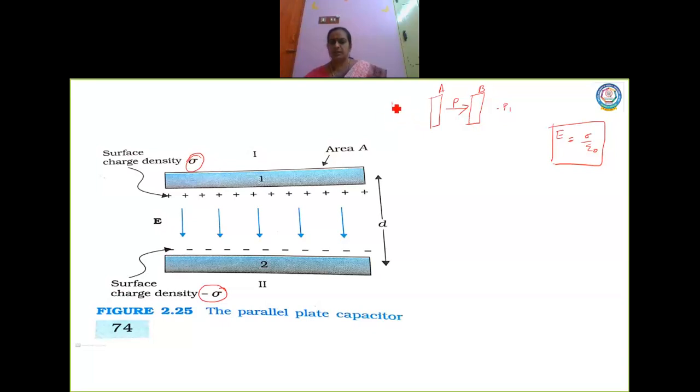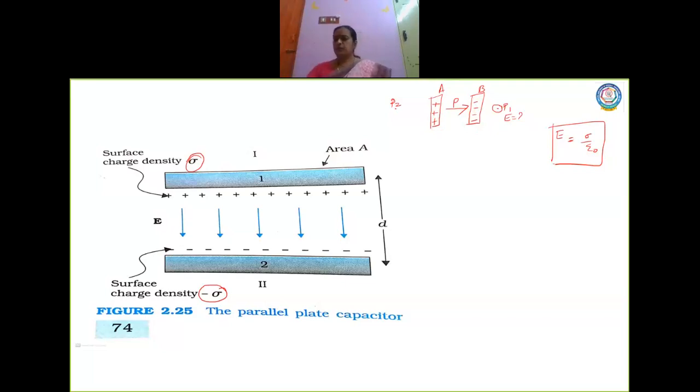Look at this topic very clearly, children, only then will you be able to understand what I am teaching you. So let us take three points: P, P1 and P2. Let us consider this plate to be positively charged and this plate negatively charged. Now let us consider this first point. What is the electric field at this point due to these two plates?